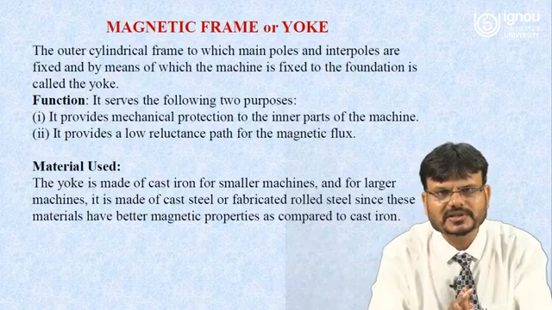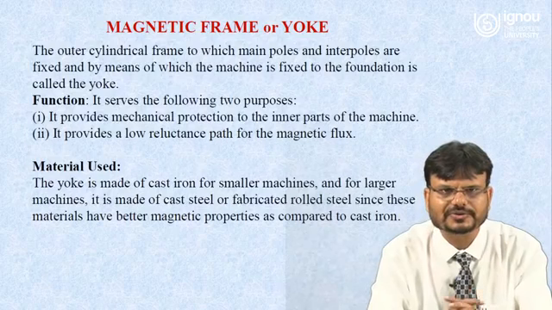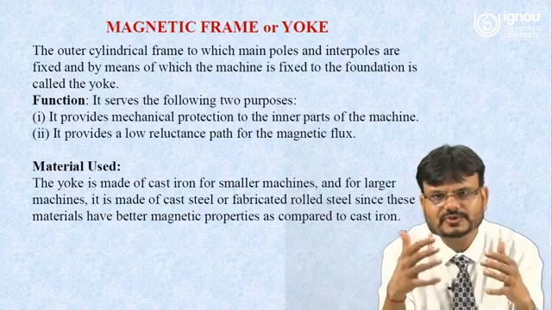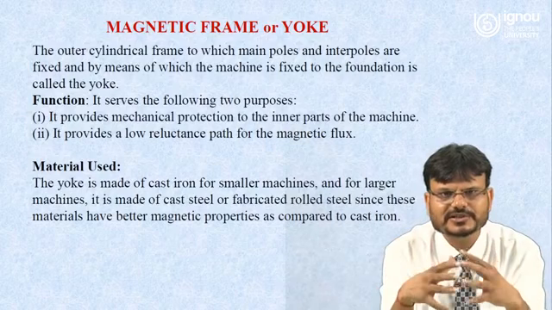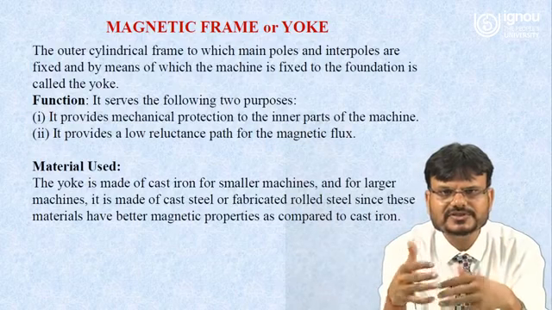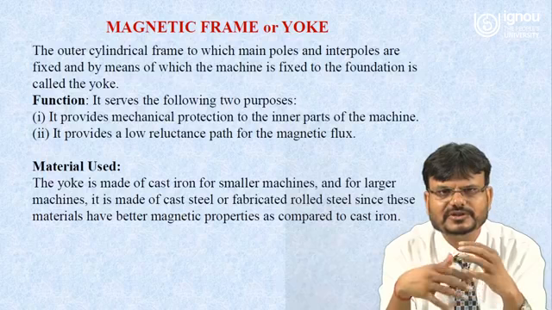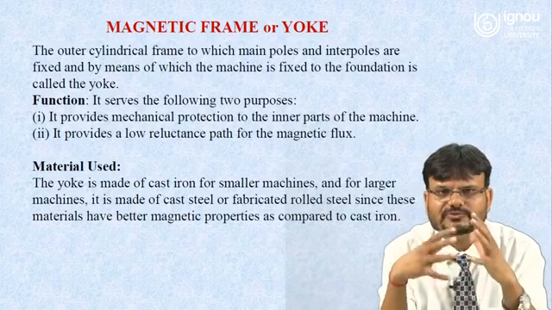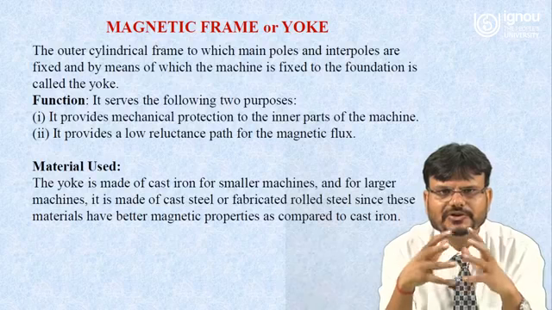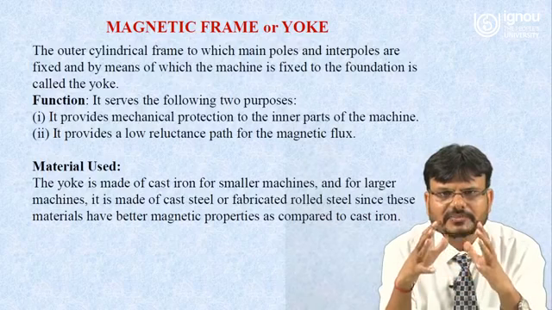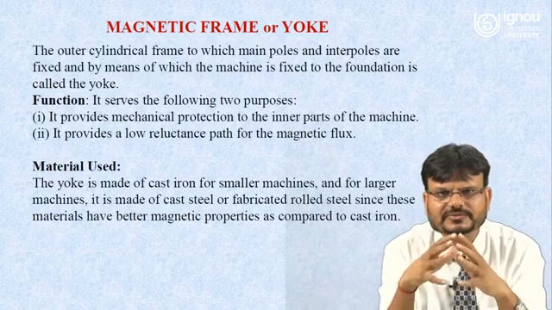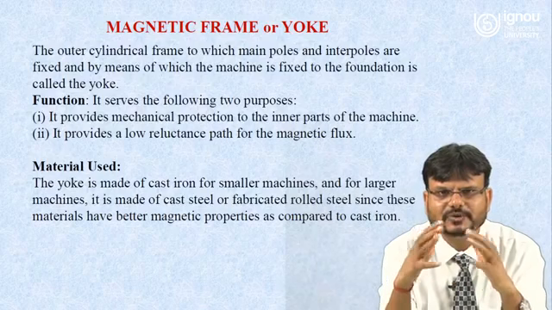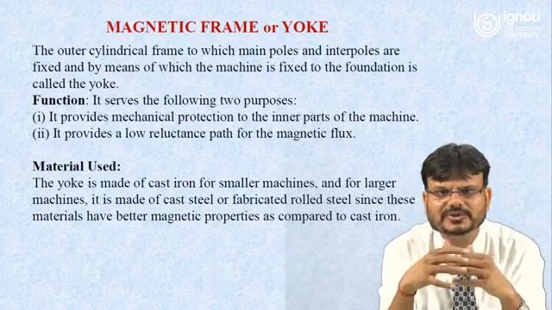Now we have to understand what a magnetic frame or yoke is. The outer cylindrical frame to which the main poles and interpoles are fixed, and by means of which the machine is fixed to the foundation, is called the yoke. Now we have to understand the function of this magnetic frame or yoke. Basically, the magnetic frame or yoke serves two purposes. First, it provides mechanical protection to the inner parts of the machine.